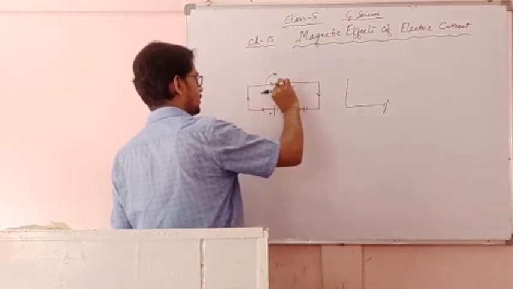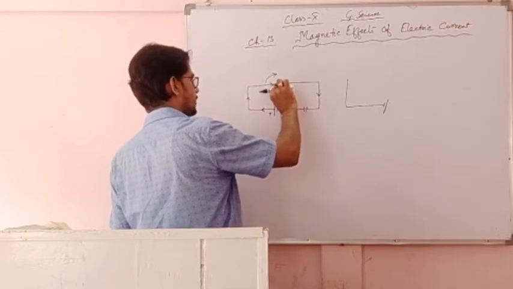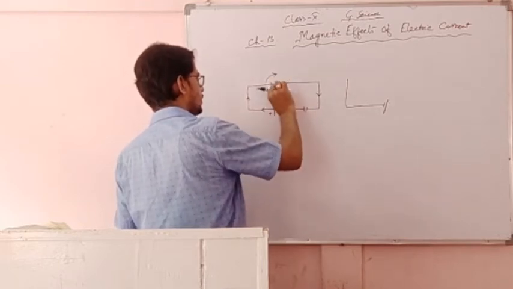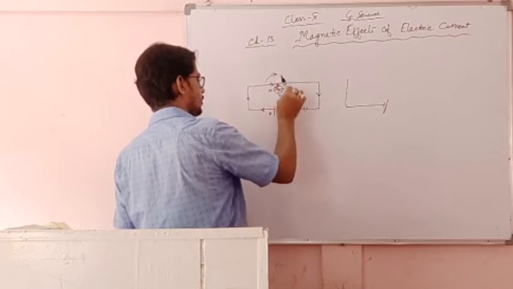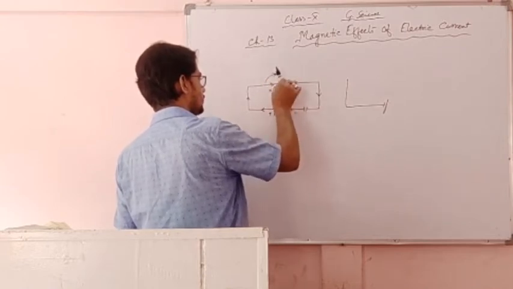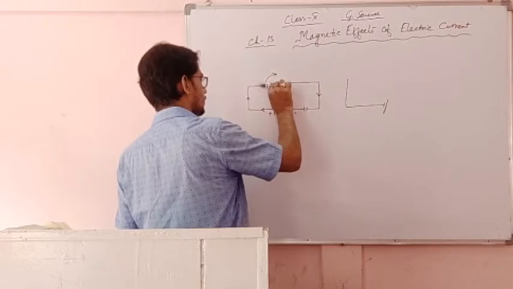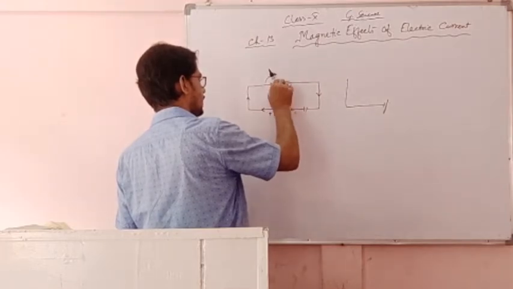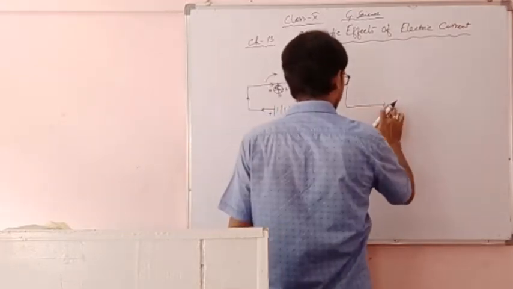So earlier, the position of the magnetic compass needle was like this. When the key is on, it shows like this. When off, again like this. On, this. Off, this. On, like this. Off, like this. On, like this. Now the battery is reversed.